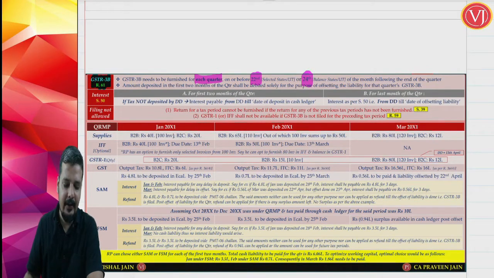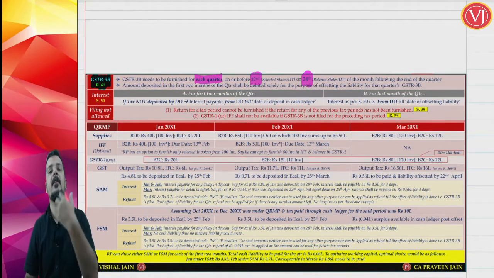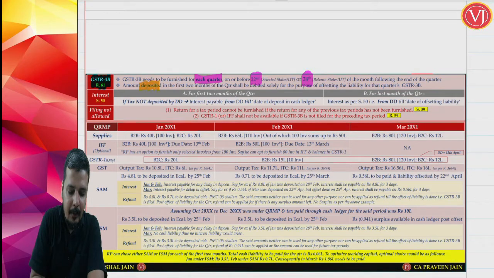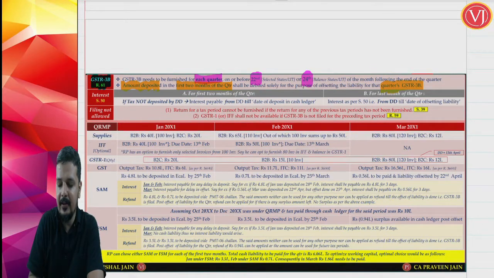And when you are filing GSTR 3B, understand that you have already made payments for the first 2 months based on the fixed sum method or self-assessment method. Whatever amount you have deposited for the first 2 months of the quarter shall be debited solely for the purpose of offsetting the liability of GSTR 3B.